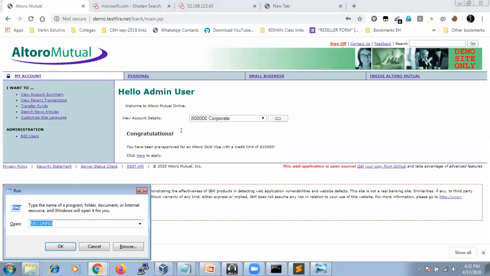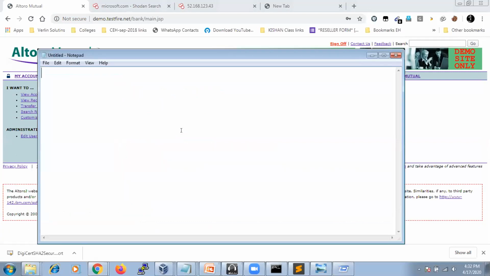Whatever I have typed here is nothing but, see, 1 or 1 is equal to 1, which means it is a true condition. All the logic behind the database is that whenever the username is true and the password is true, then only the result is true, right? In 10th class, we have used this, I think. True, false, the same thing, right? True and false, true, false. The same logic applies for the database also. If the username is true and the password is true, the result is true. The same logic I applied in this injection.